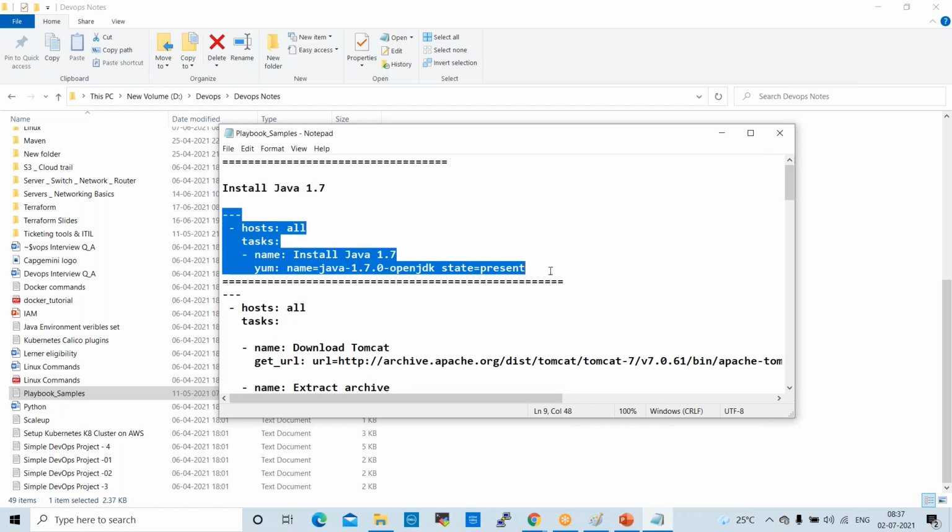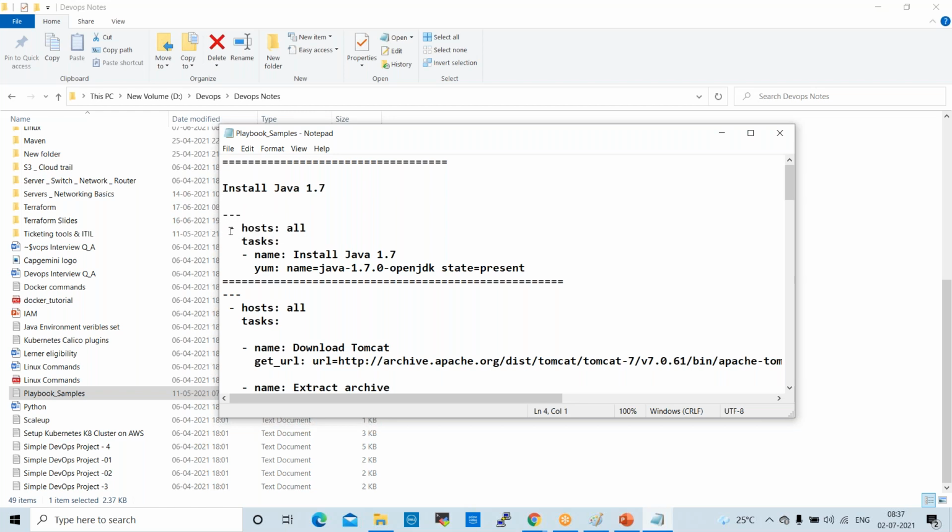So this is the playbook. Okay. These first three lines are syntax: three hyphens, then hosts, where all hosts or any specified hosts, then tasks. So what are the tasks we are going to perform? Install Java 1.7, that is the task name. Next one is yum: name equal to java-1.7.0-openjdk, state equal to present. So these first three lines are syntax, and the next line is for our understanding. So this is the actual script to deploy Java. This is only the script.